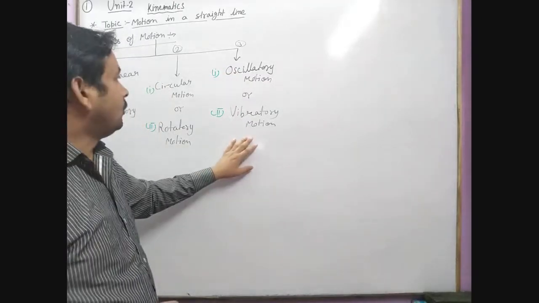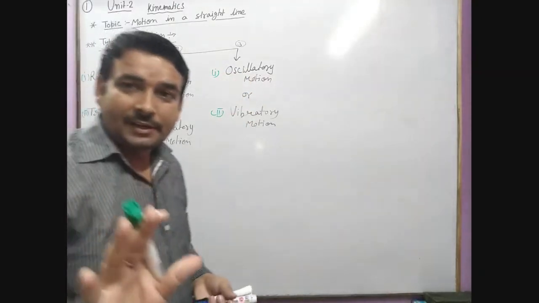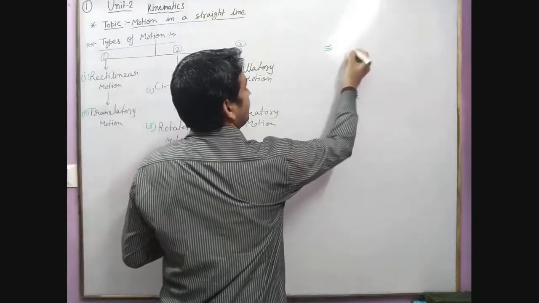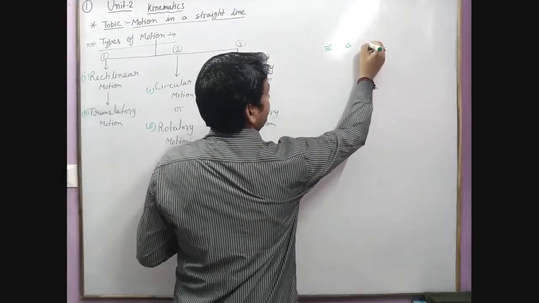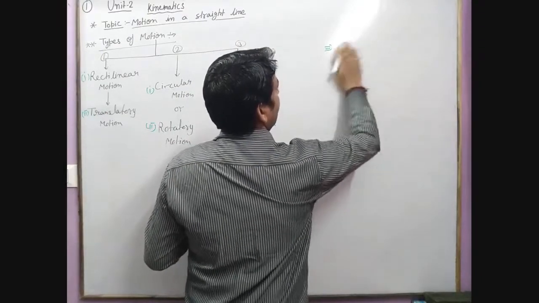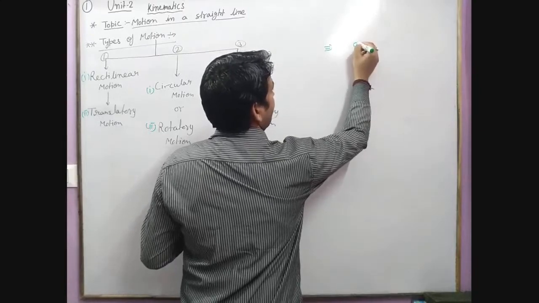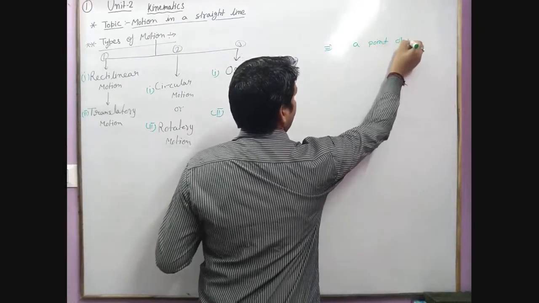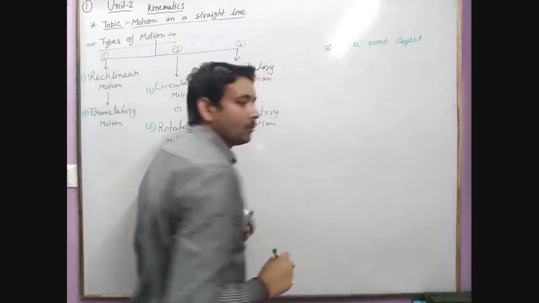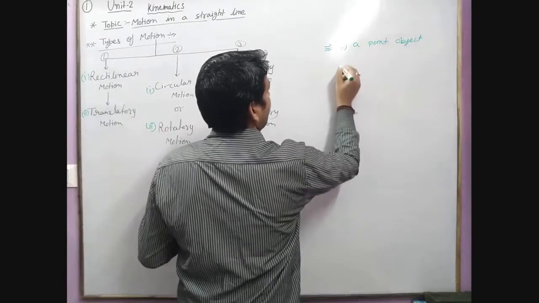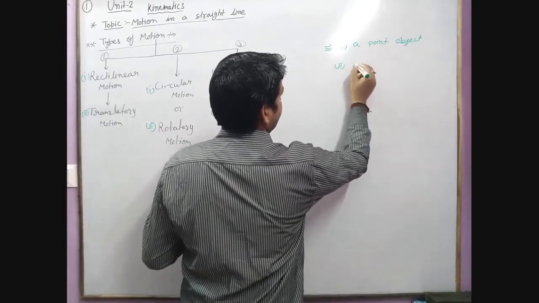Okay, now just understand two things. First is a particle, or we say a point object. And another we say a system of particles.